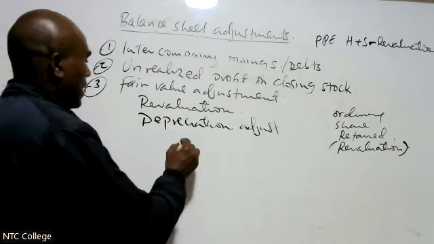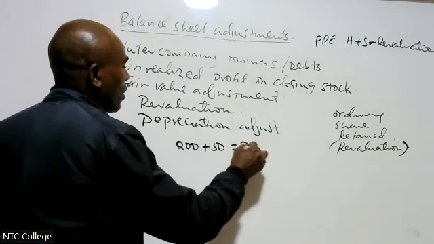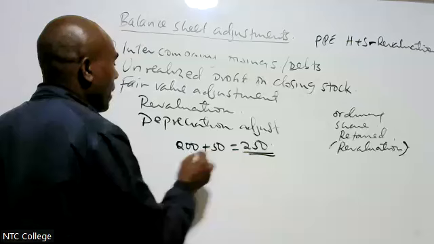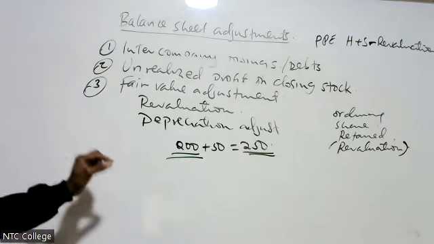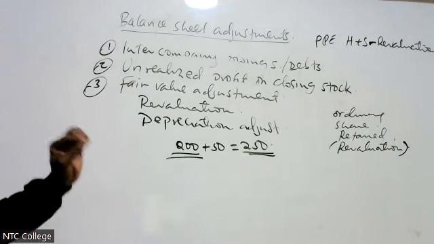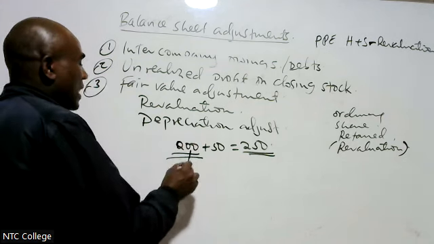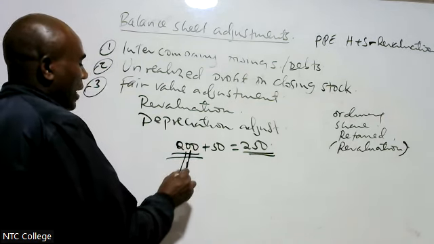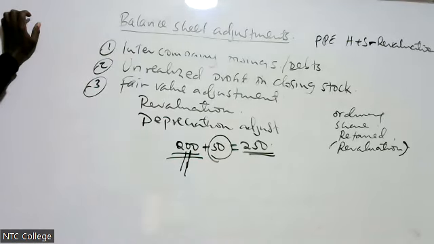Like for example, the asset was 200, I revalued by 50, therefore it's required to be 250. But I'm reporting 200. I have not adjusted to 250. What does it mean, my good friends? It means that when I was depreciating, I only depreciated 200. I did not depreciate the 50. Therefore, I undercharged depreciation.